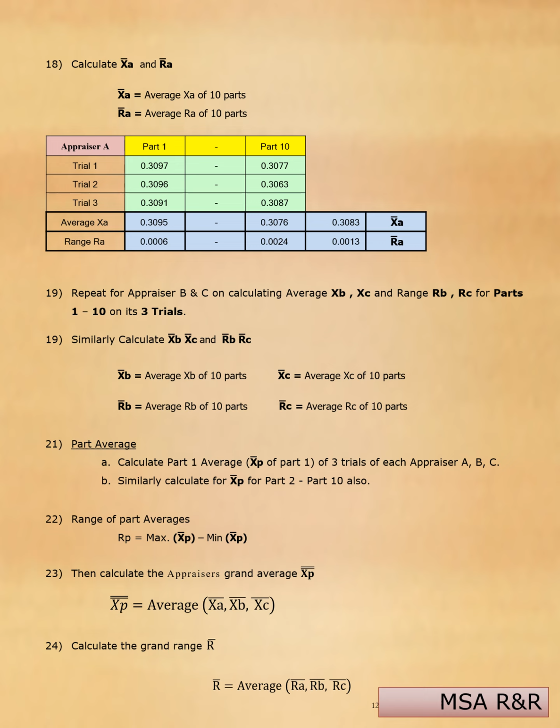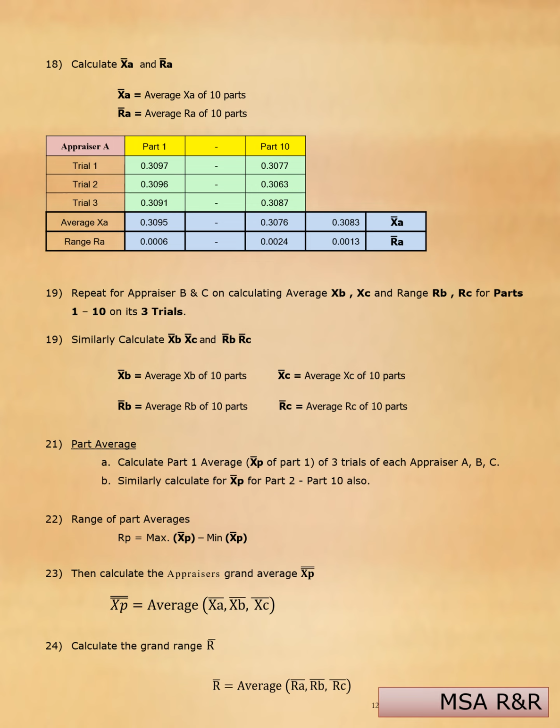Calculate X bar A and R bar A. X bar A equals the average of XA over the 10 parts. R bar A equals the average of RA over the 10 parts. See the below calculations. Repeat for appraisers B and C, calculating the average XB, XC and the ranges RB, RC for parts 1 to 10 of their 3 trials.